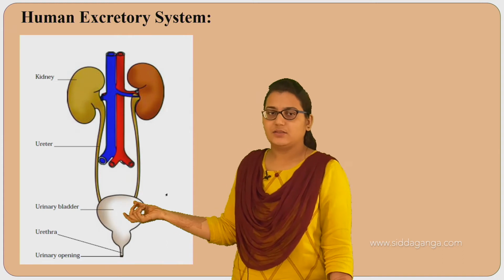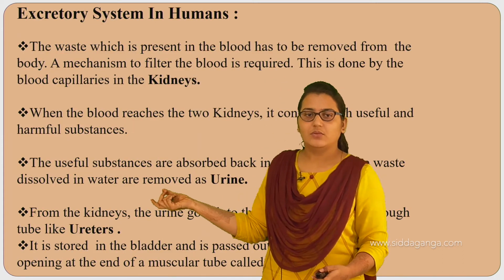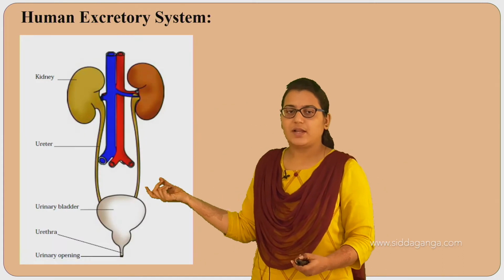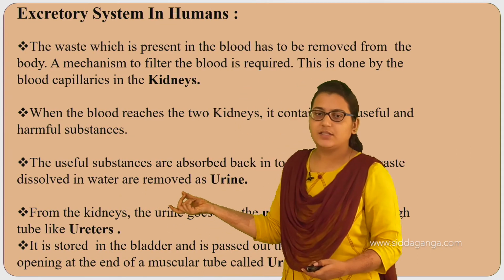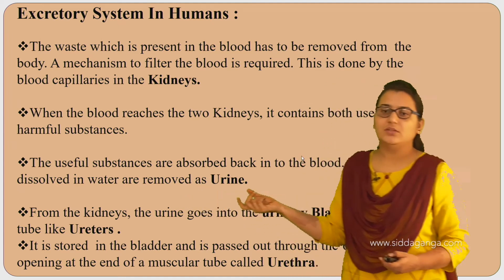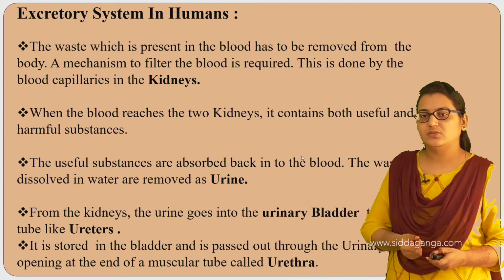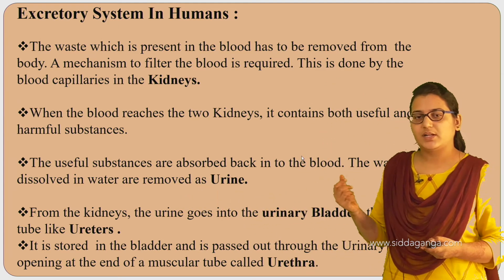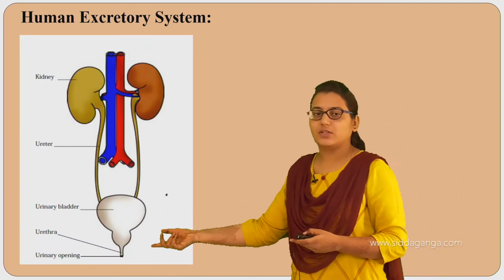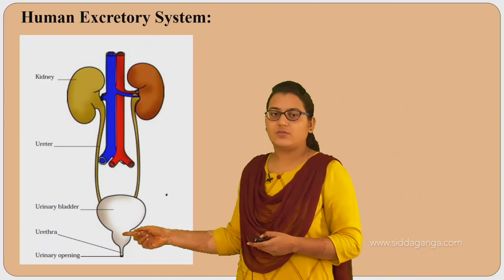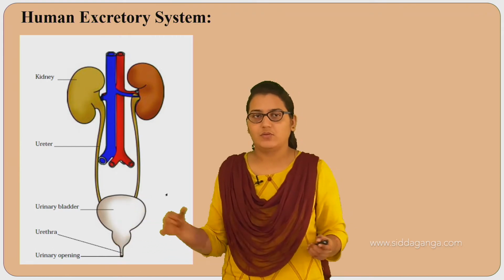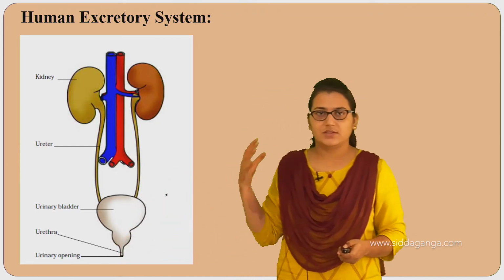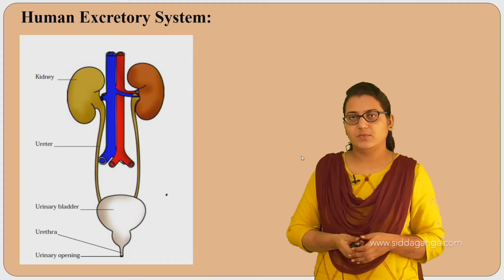It is stored in this bladder here. The urine is stored in the bladder and is passed out through the opening. It is passed out through the urinary bladder opening at the end of this muscular tube called the urethra. This is the structure of the urethra, and here is the opening. From this the urine is passed out or released out. So this is how the human excretory system works.